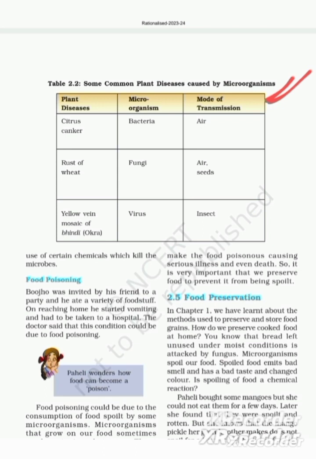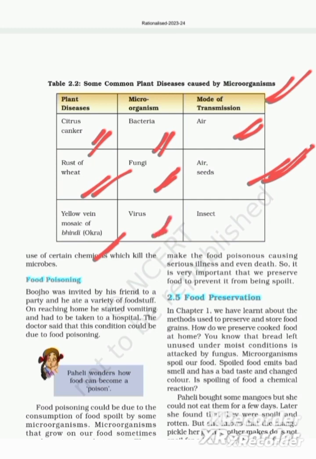The name of the plant disease first is citrus canker. This is caused by bacteria and the mode of transmission is air. And second is rust of wheat. It is caused by fungus or fungi, and this is transmitted through air or seeds of wheat. And the third is yellow vein mosaic of bhindi, or bhindi is nothing but lady's finger, or it can be called okra in Hindi. It is caused by a virus, and the mode of transmission of this plant disease is by insect.